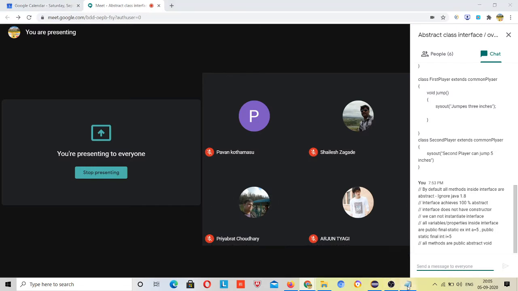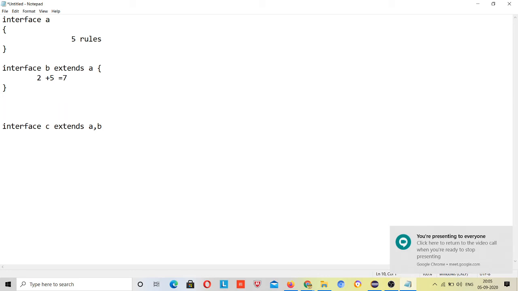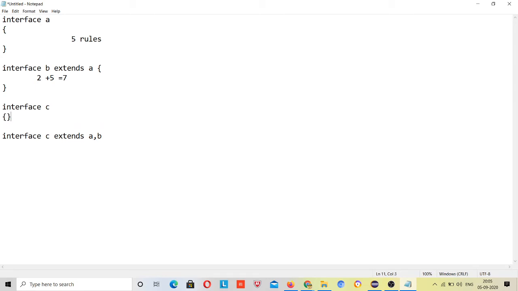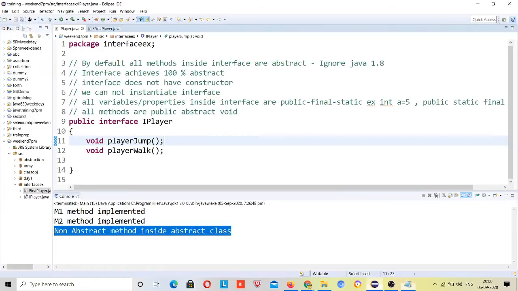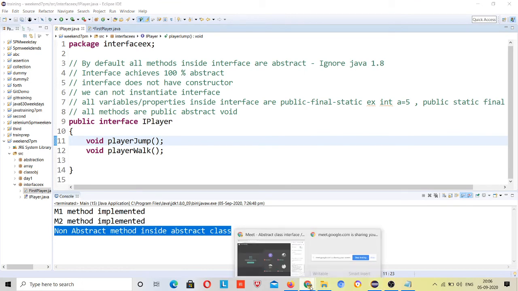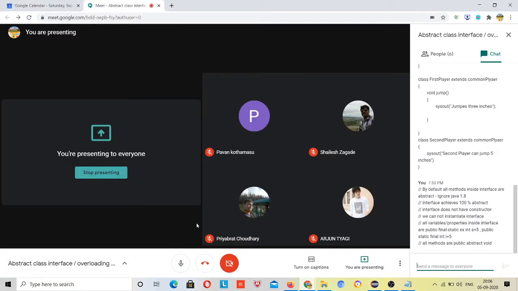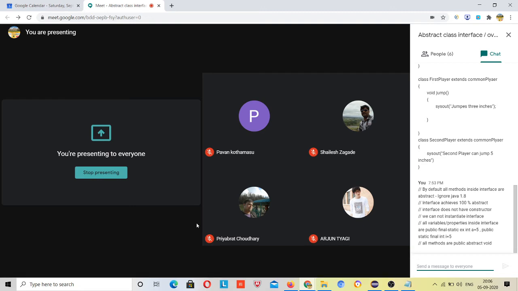Suppose there is an interface C that B has not extended, and this interface C has 3 methods, 3 rules, and it tries to extend B and C. No method has been implemented, so in that case the interface can perform multiple inheritance. But I wanted to let you know this just for the sake of knowledge that we can do it, but I am not going to explore more.